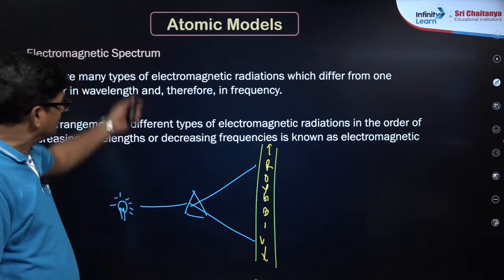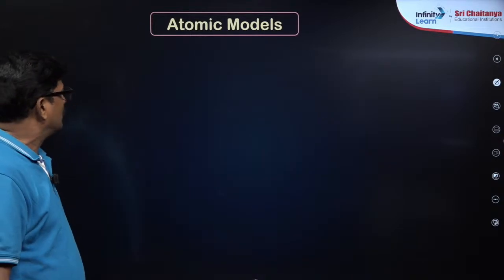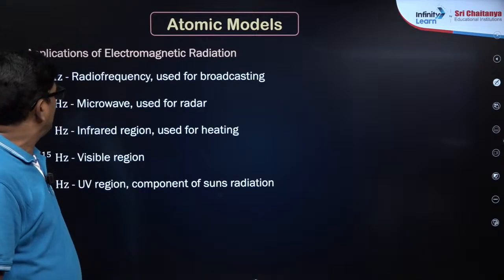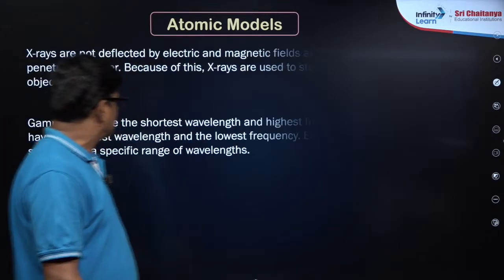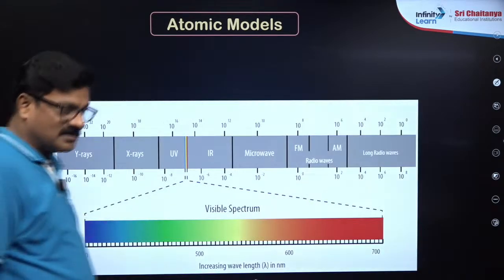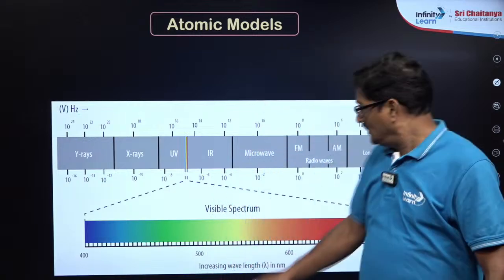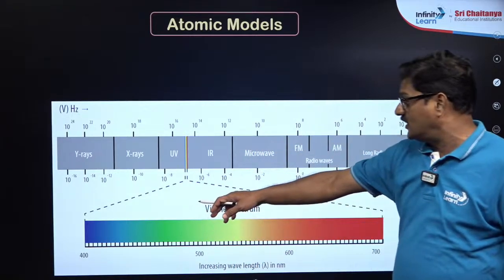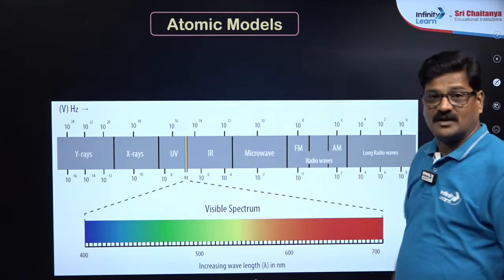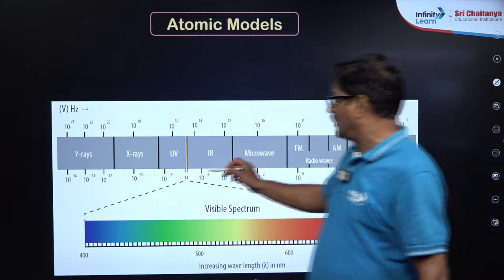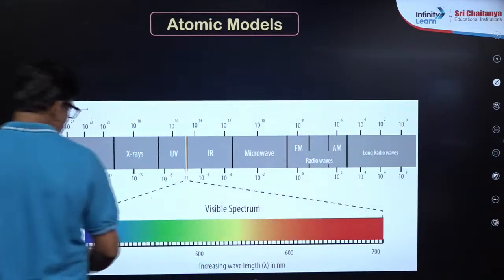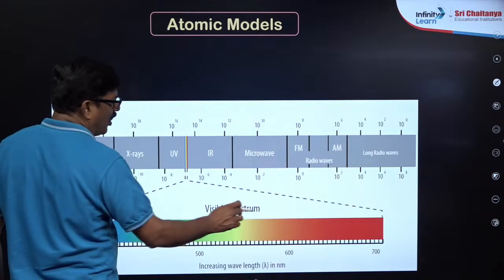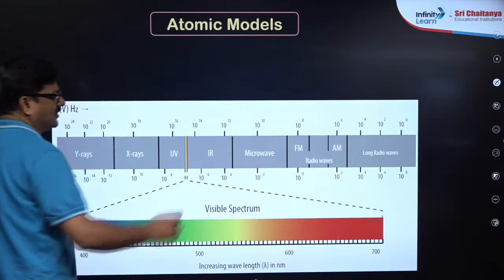This electromagnetic spectrum is given here. This is your visible spectrum. The visible spectrum ranges between 400 nanometers to 700 nanometers. So from 400 nanometers, violet, blue, green, yellow, orange, red will come.